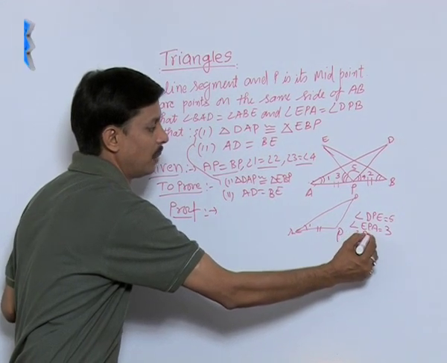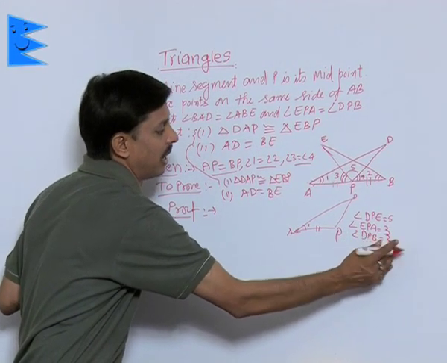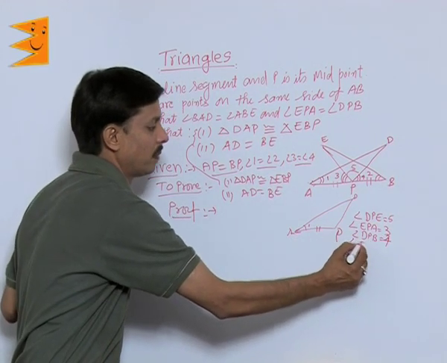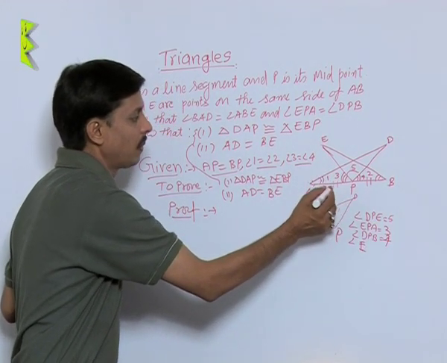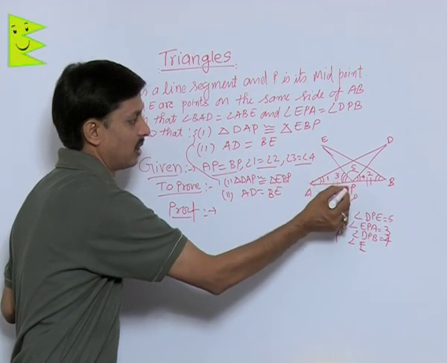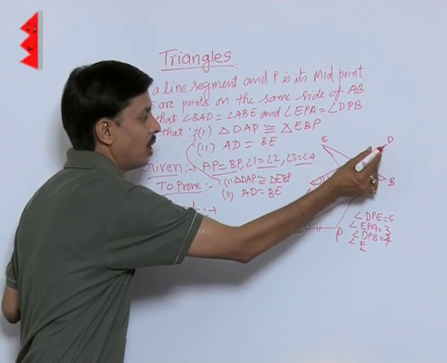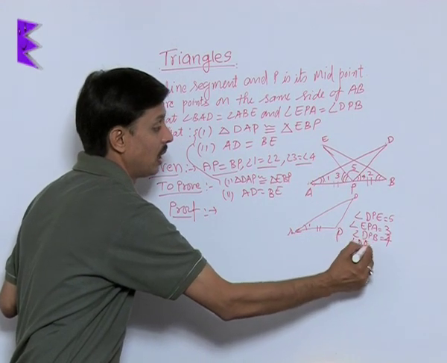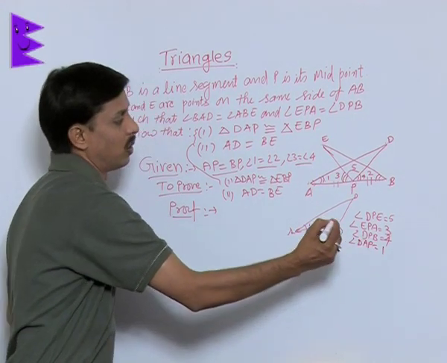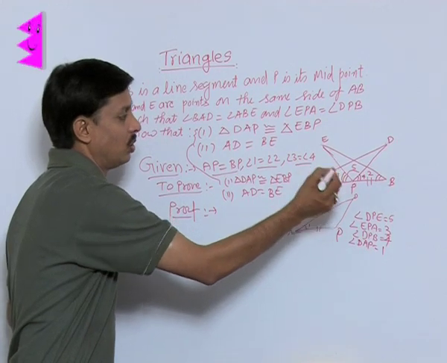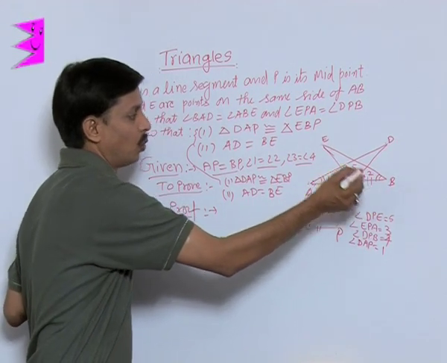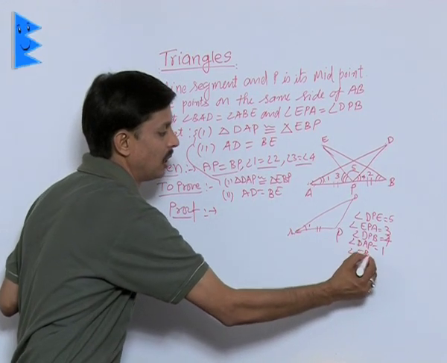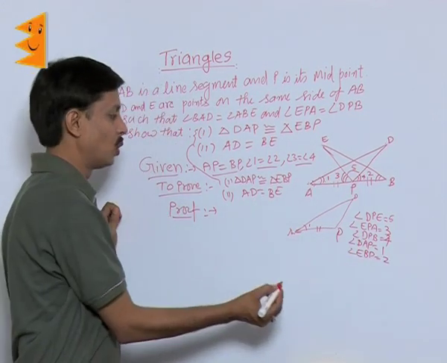Angle DPB is named as angle 4. Angle DAP is named as 1, and angle EBP is named as 2.